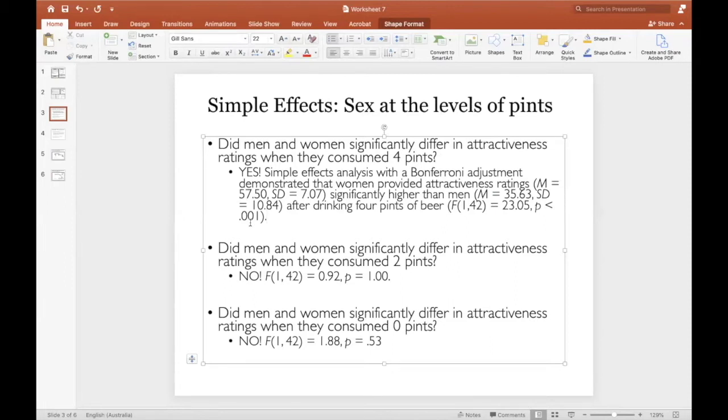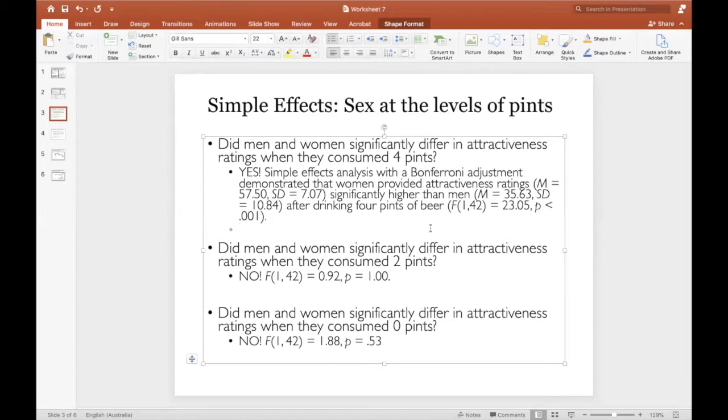So here we've let the reader know that we performed simple effects analyses using a Bonferroni adjustment. The reader also now knows the mean and standard deviation for all groups and the results of the simple effect itself.